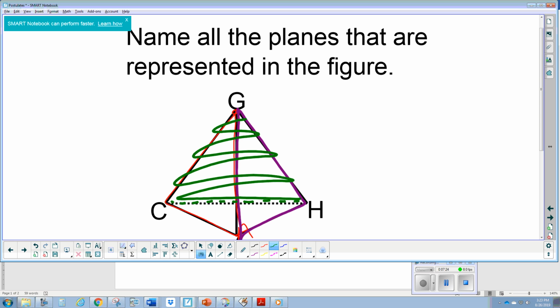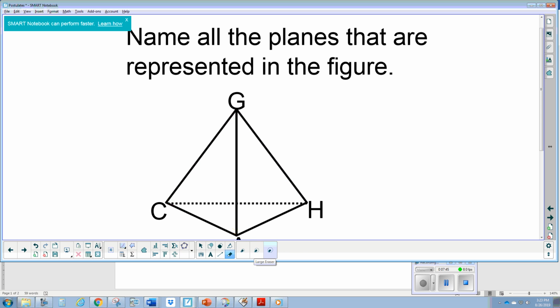Triangular pyramid. And then there's also the base. Okay, so that whole part is the base. So you're not just counting the sections, you're actually imagining it as a 3D surface, and we're going to name all of the planes.